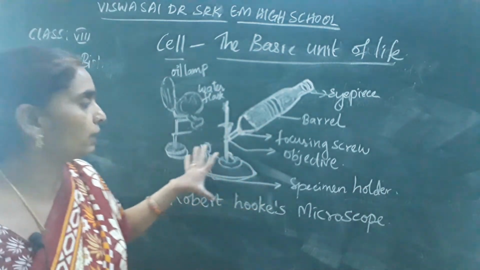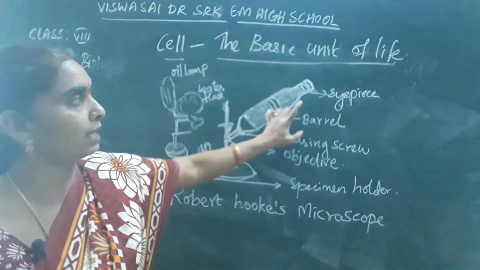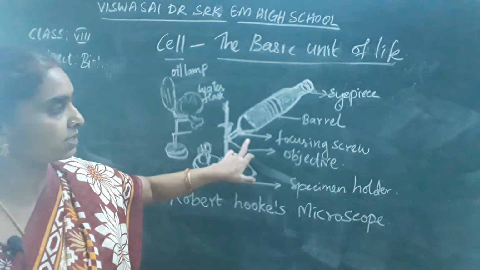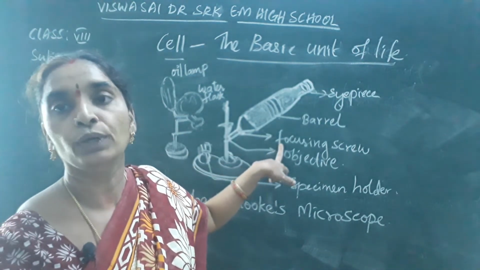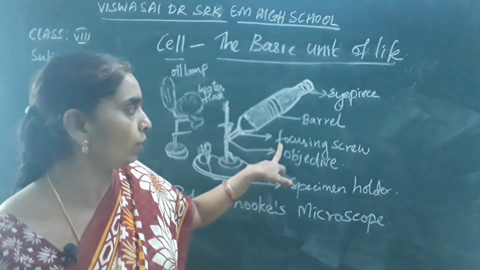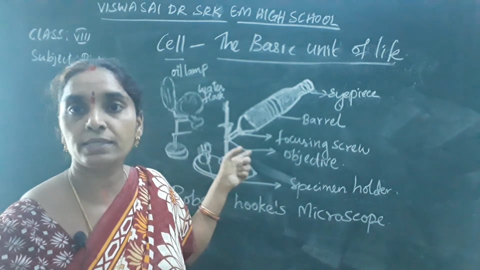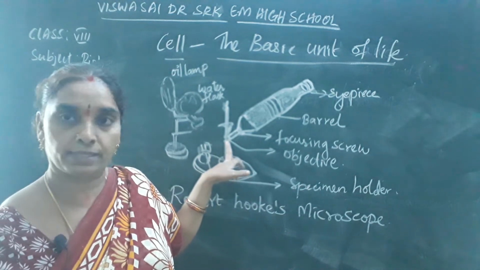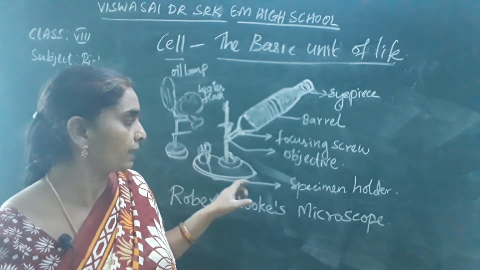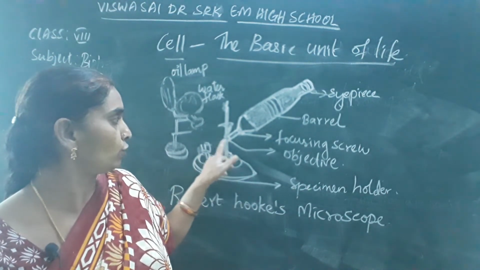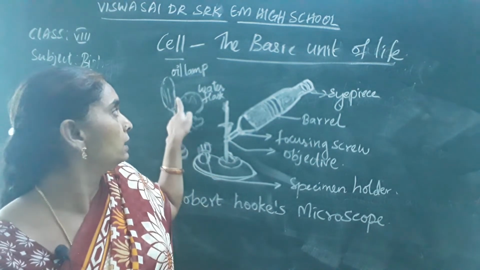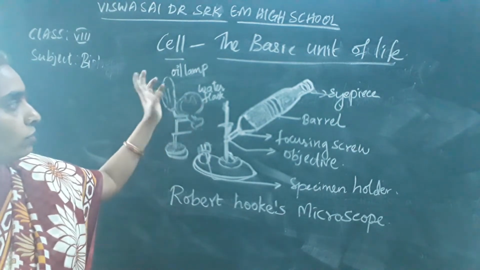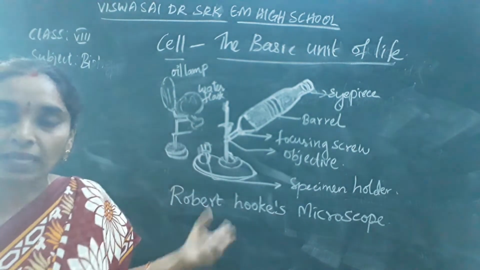So here also in Robert Hooke's microscope, you can see the eyepiece, the barrel through which it has been constructed, and the focusing screw, an adjustable knob to adjust the object so it is visible clearly. The object is placed on the specimen holder, and this is the specimen through which the objective is being observed. This is the light source, the oil lamp with the water flask through which the object is being enlarged.